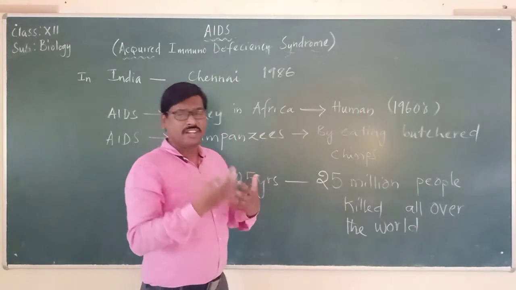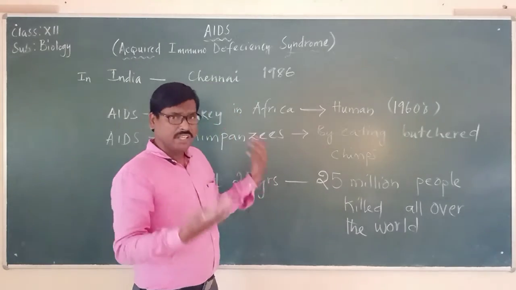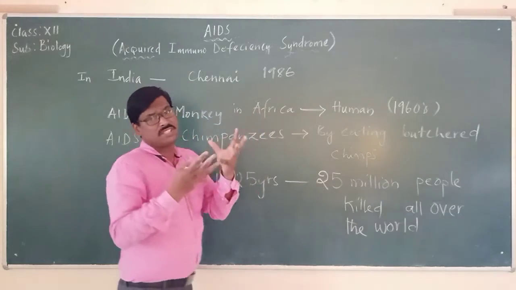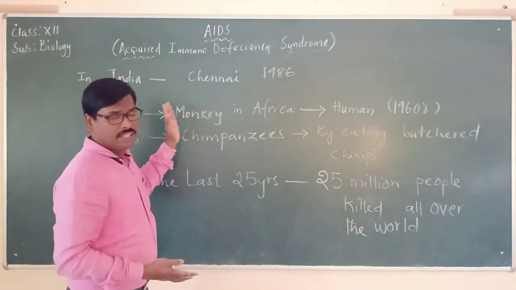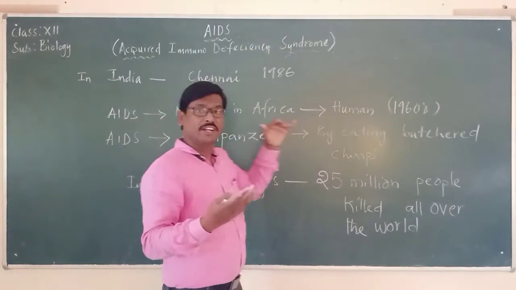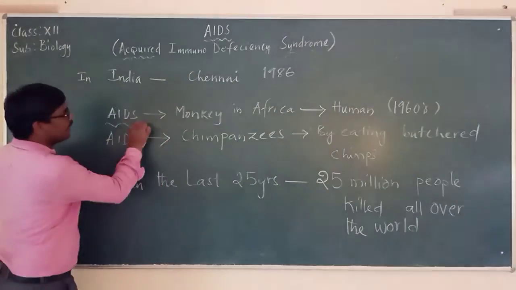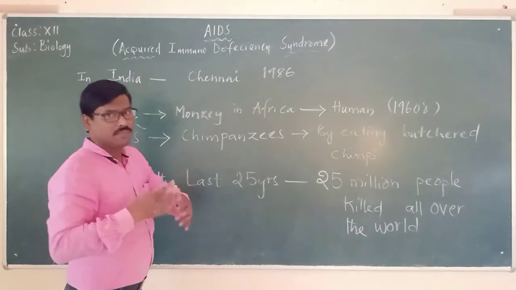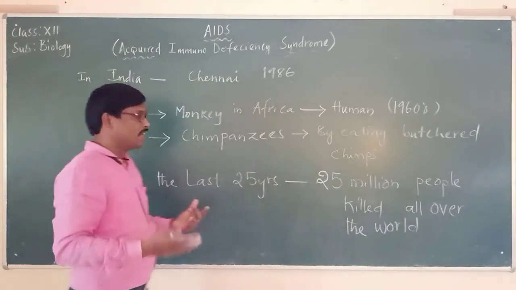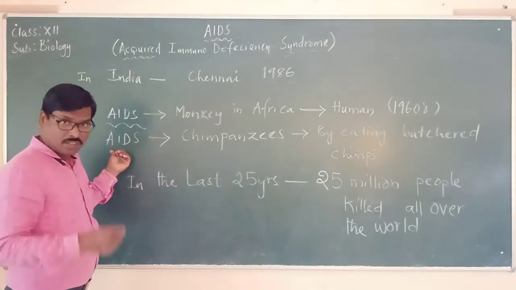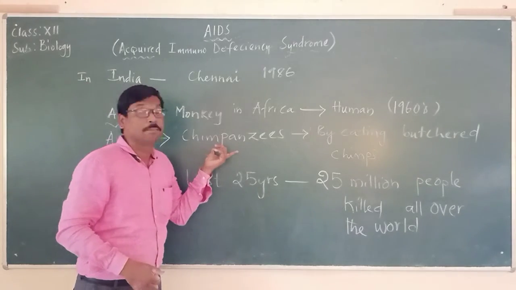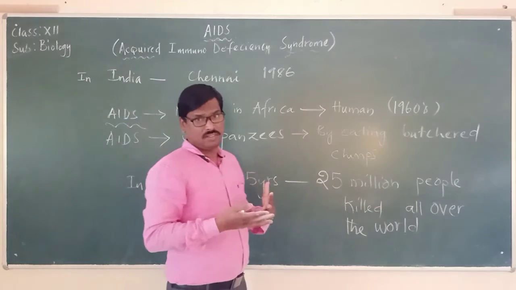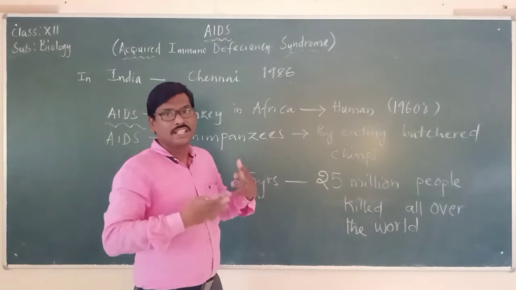This is research that has been done, and it was identified in the 1960s that there was some disease being carried from the monkeys to human beings, and later they identified that it was the disease called AIDS. It is also believed, in different articles, that AIDS is caused to humans because of chimpanzees, because there are a group of people who eat these chimps.